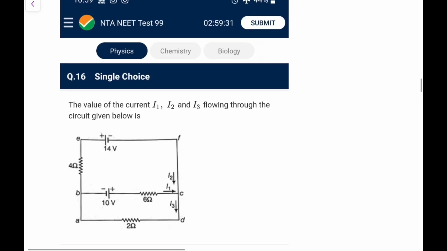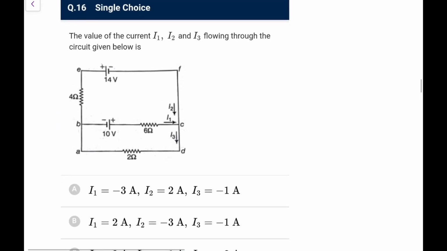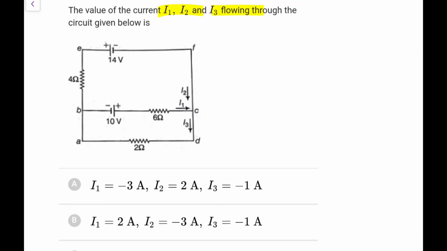Easy one. Next, the value of the currents I1, I2, I3 flowing through the circuit given below is, so let me check the circuit. Okay, I1, I2, I3. So how will you find it? If this is I2, this will also be I2, and this is I1, this is I3. Just let me move on this loop. This is loop 1.